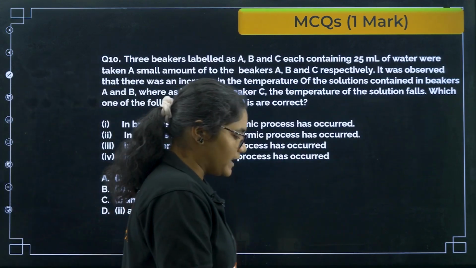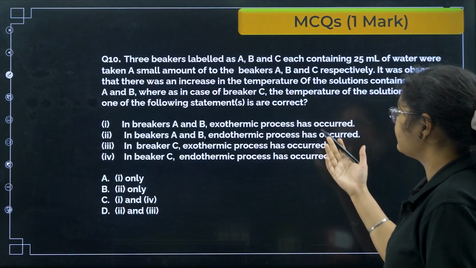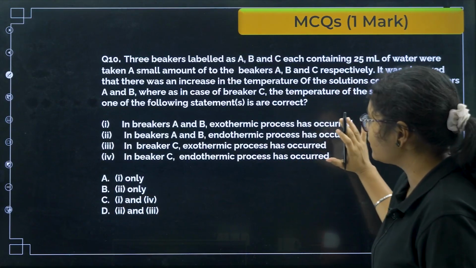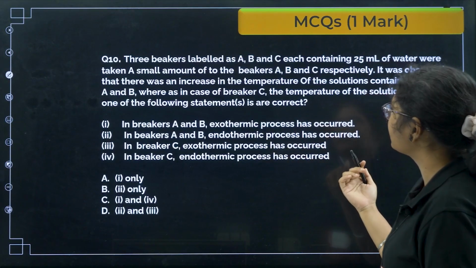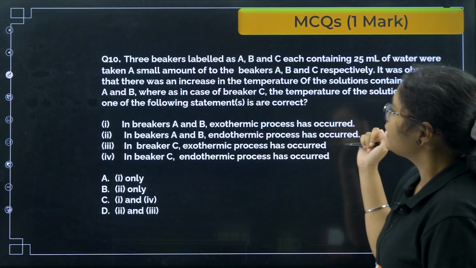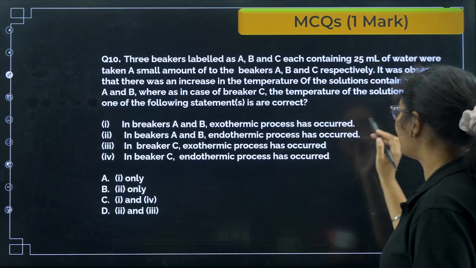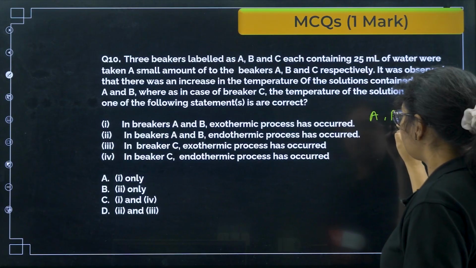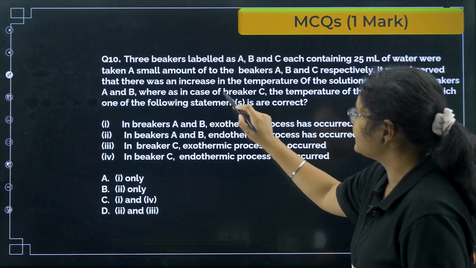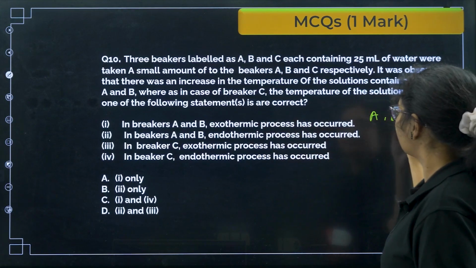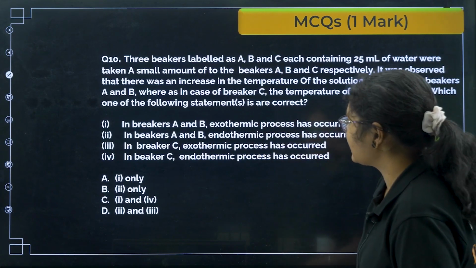Okay, next question we have here. 3 beakers labeled as A, B and C, each containing 25 ml of water, were taken. A small amount of a substance was added to the beakers A, B, C respectively. It was observed that there was an increase in the temperature of the solutions contained in beaker A and B. So in A and B, what happened? Temperature increased. Whereas in case of beaker C, the temperature of the solution falls. Okay, so temperature has fallen down. Which one of the statements are correct?